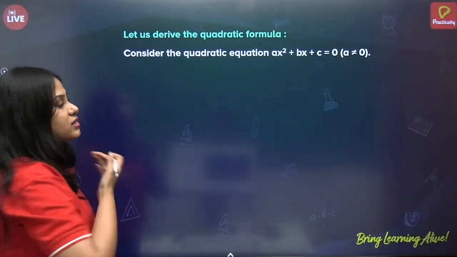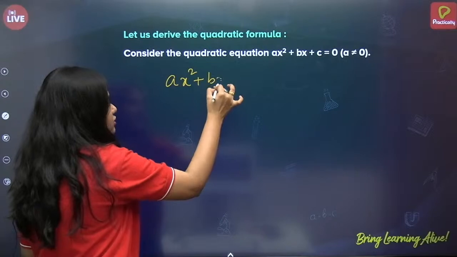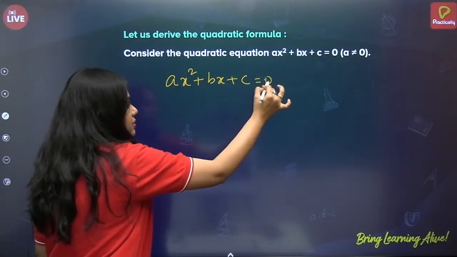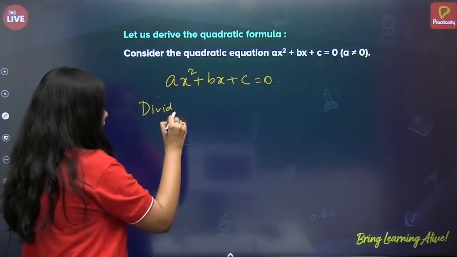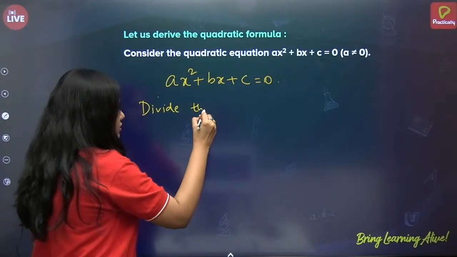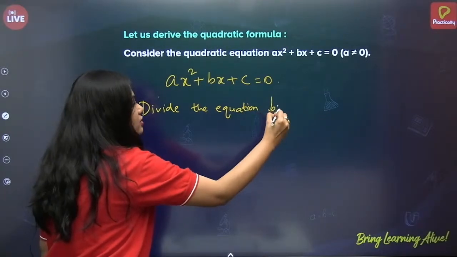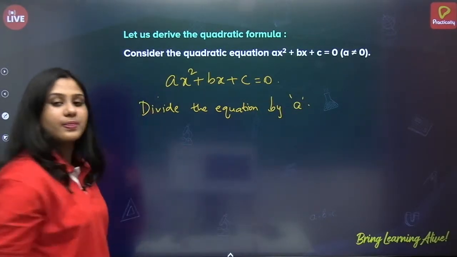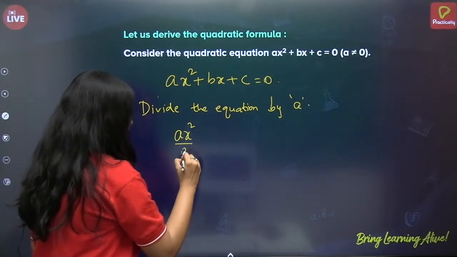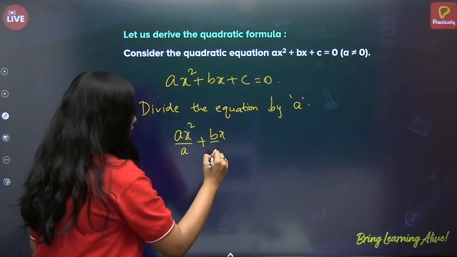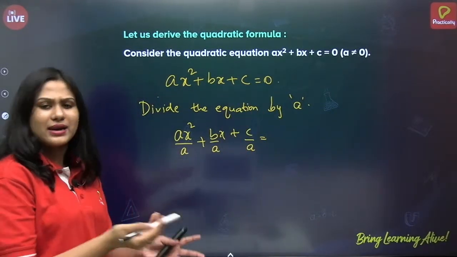For this, first ax square plus bx plus c is equal to 0. This is very interesting, so listen. Now divide the complete equation by a. So ax square by a plus bx by a plus c by a is equal to 0 by a, which is 0.